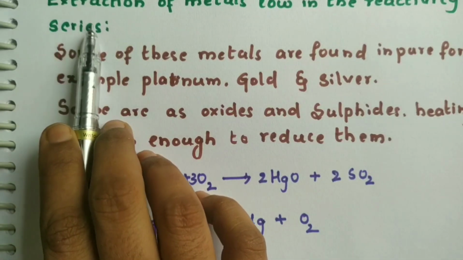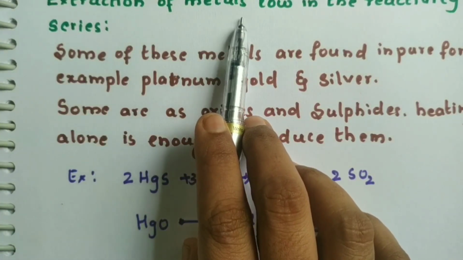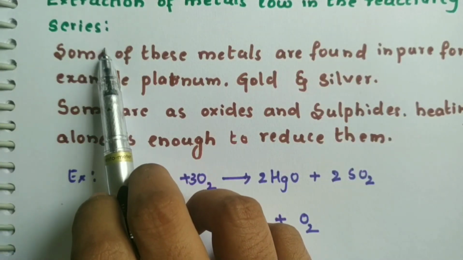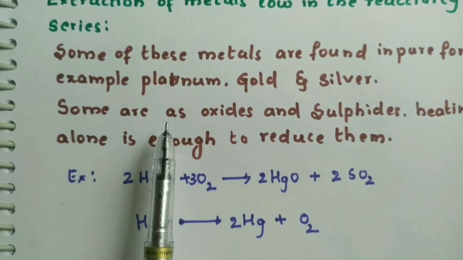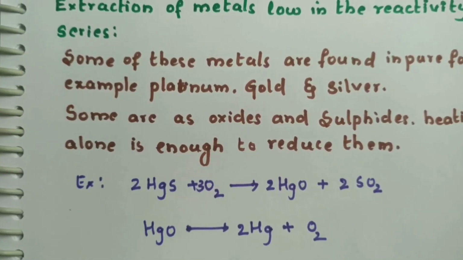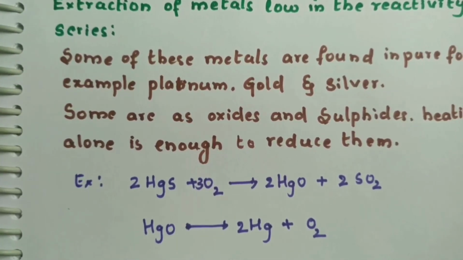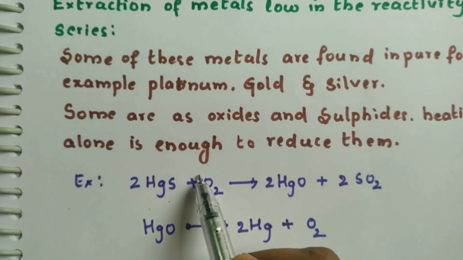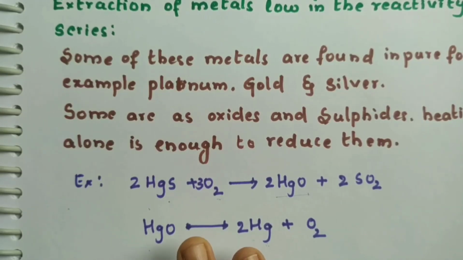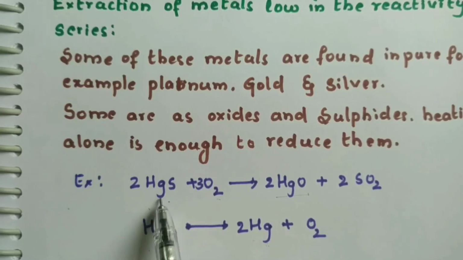Students, let us see how the least reactive metals, that are the metals which are lowest in the reactivity series, are obtained. They are usually found in their free state because they are not very reactive. But some of them are found as sulfides. For example, mercury sulfide. When we heat it with a lot of air passing, we get mercuric oxide. This oxide is again heated to get the mercury in the free state. So this is what happens in the isolation of mercury from its ores.